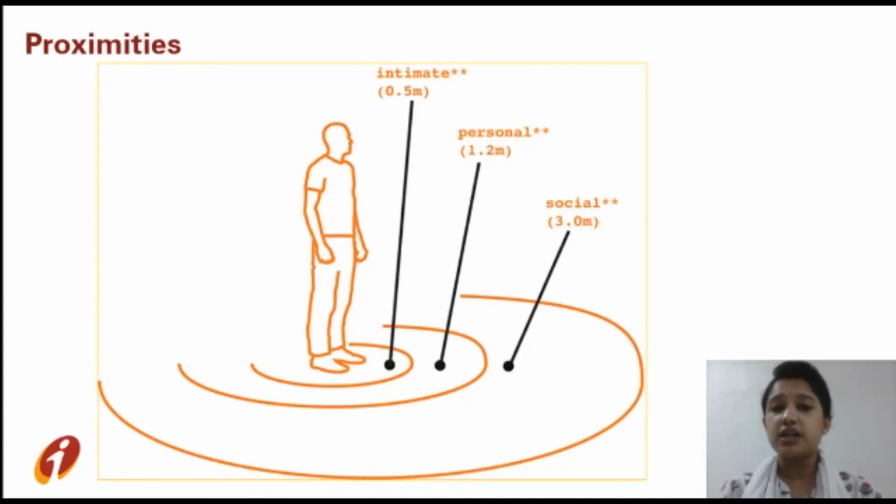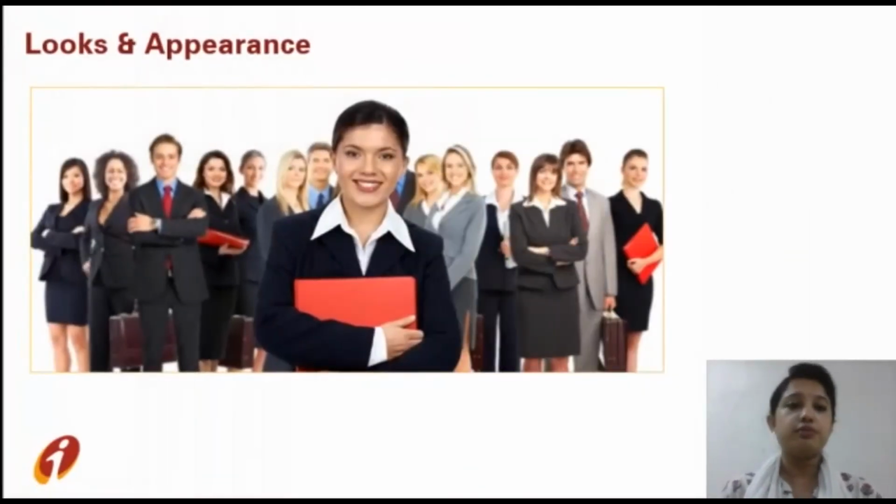How near should you be standing when you are talking in a professional environment? The standard ideal distance is 3 meters. If you are going nearer, that is 1.2 meters from the person concerned, that means you have to be a close family friend or a family member. That is the permissible limit. But 0.5 meters from the person concerned is his intimate space. That might be reserved for very close people according to the person concerned. So always remember, the standard social distance when you are talking with another person is 3 meters. This should be properly remembered.